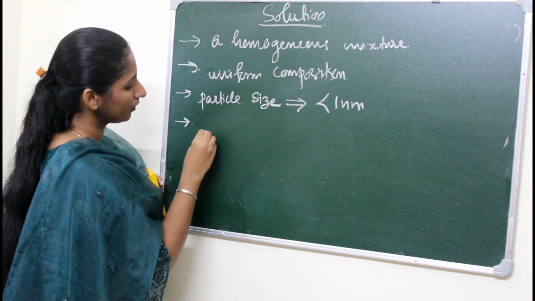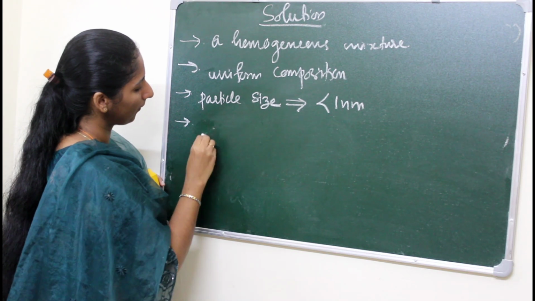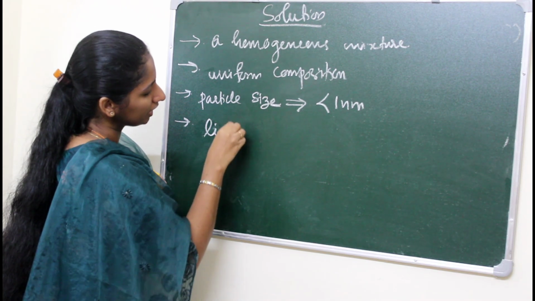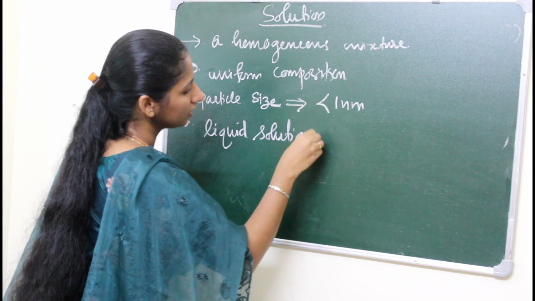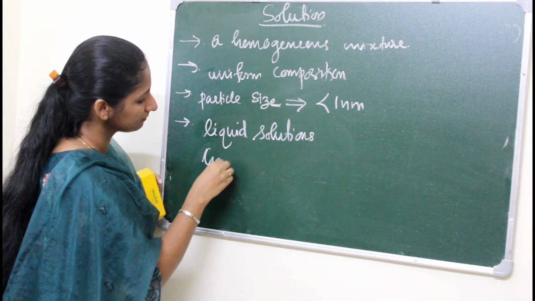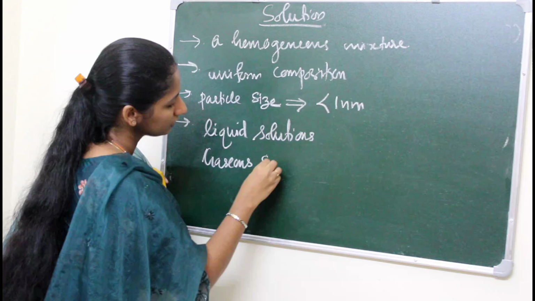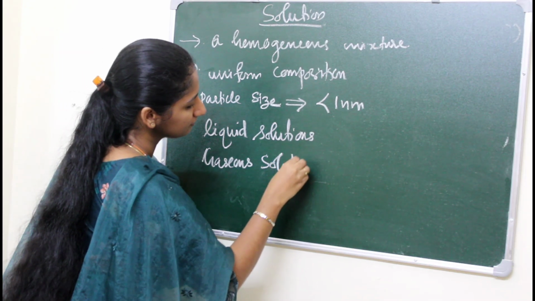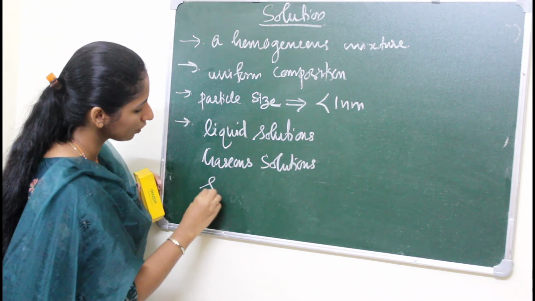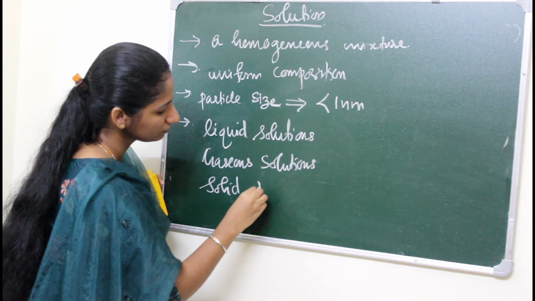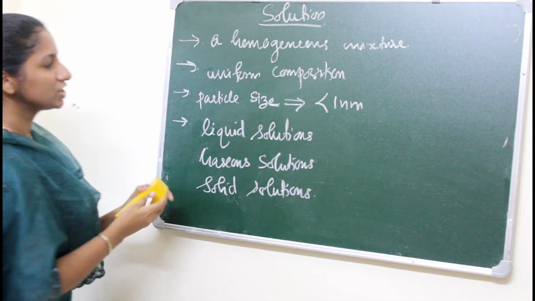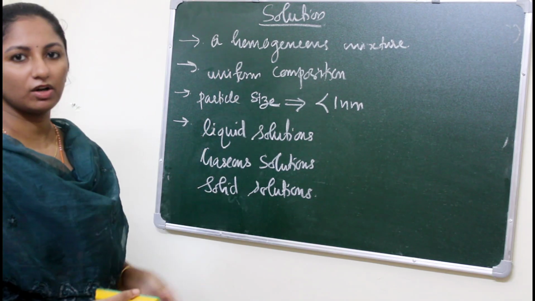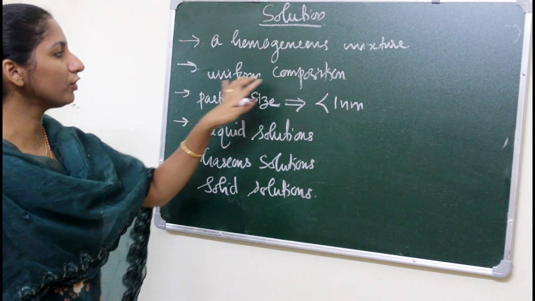So the first one is liquid solutions, gaseous solutions, and solid solutions. We said that a solution has homogeneity, right? That means uniform composition.